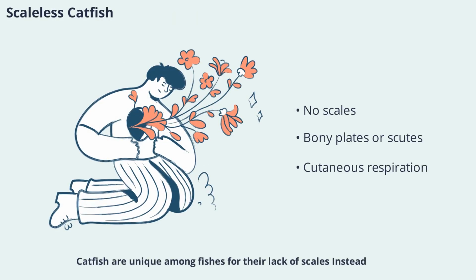Catfish are unique among fishes for their lack of scales. Instead, their bodies may be naked or covered in bony plates called scutes. In some species, the mucus-covered skin is used for cutaneous respiration, allowing them to absorb oxygen directly from the water. These adaptations help catfish survive in a variety of environments, from fast-flowing rivers to stagnant ponds.